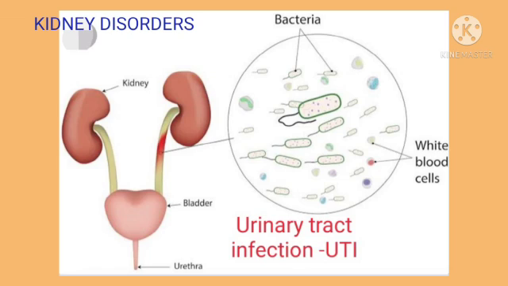Now, there are some disorders in the urinary system. The first disorder is UTI, or urinary tract infection. When certain bacteria enter the urinary system, symptoms like a strong and frequent urge for urination, pain and burning sensation while urinating, and sometimes blood discharge in urine may occur. This disorder is treatable with antibiotics.